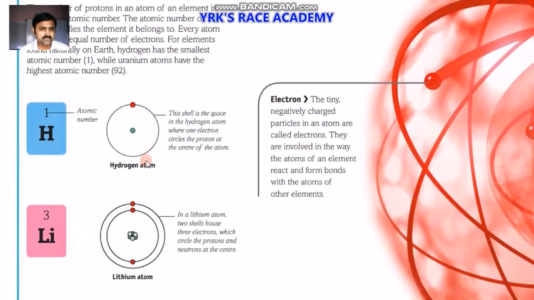You can see hydrogen here in this picture. The red dot indicates the electron. The yellow colored location indicates the nucleus.